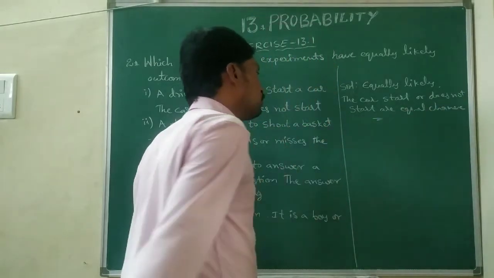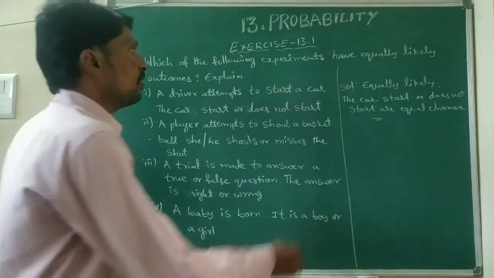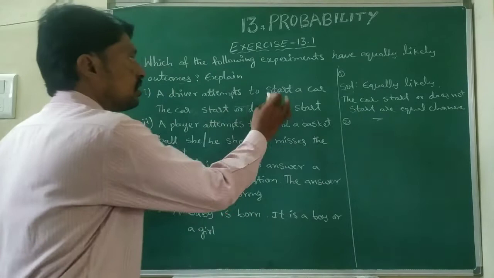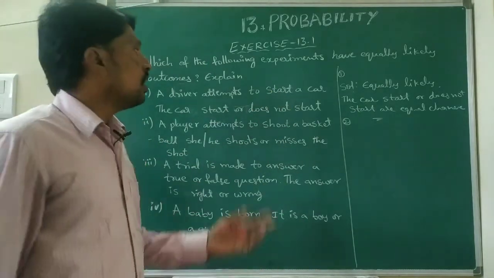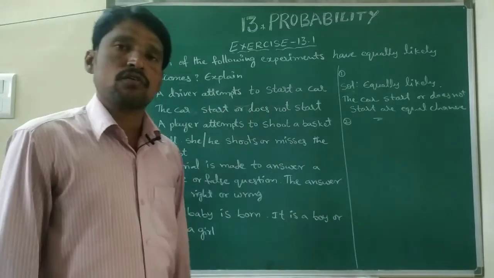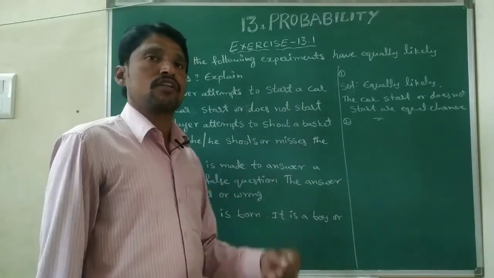So this is the first one. Both we are getting, start or does not start. Start is 1 by 2, does not start also we are getting 1 by 2. 1 by 2, 1 by 2 chance will be.